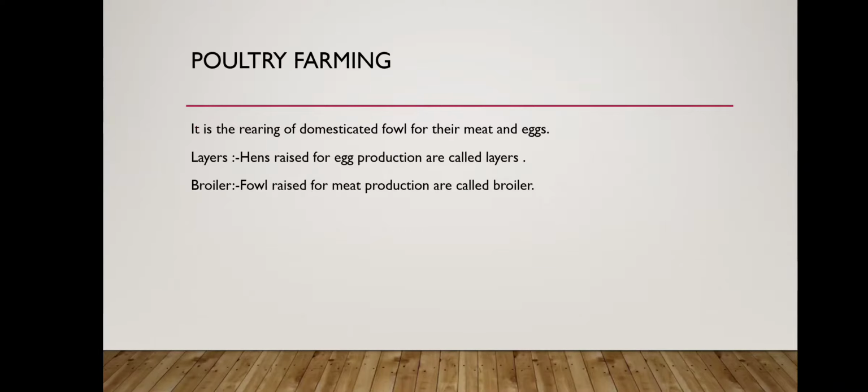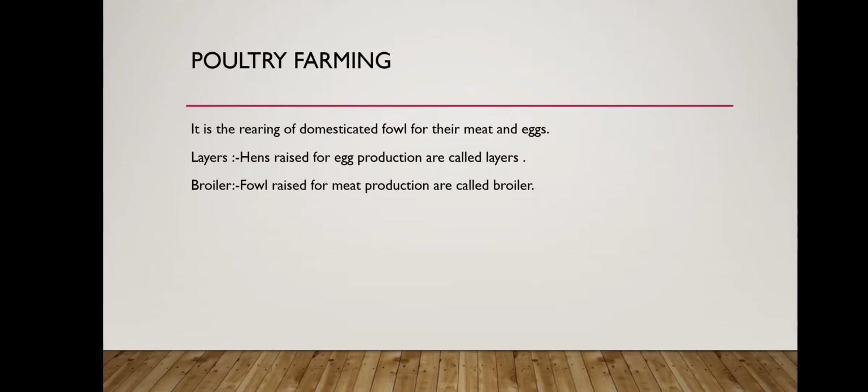Now next is poultry farming. Poultry farming is the rearing of domesticated fowl for their meat and egg production. According to production, fowls are of two types, that is layers and broilers. Layers are the hens raised for egg production, and broilers are the fowls raised for meat production.